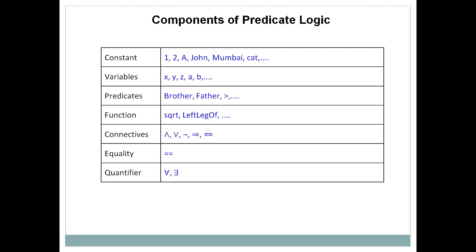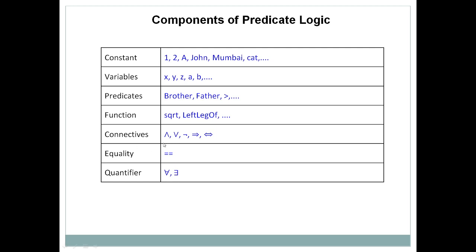Now the next thing is connectives. All the connectives available in propositional logic are also available in predicate logic: conjunction, disjunction, not, implies, biconditional.